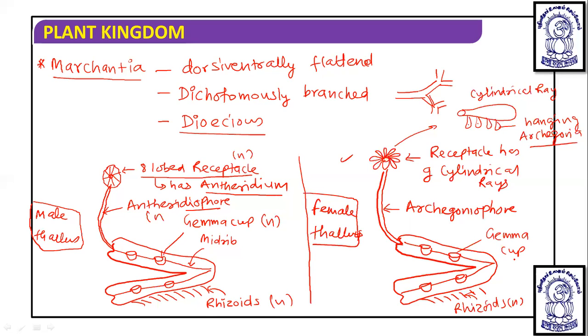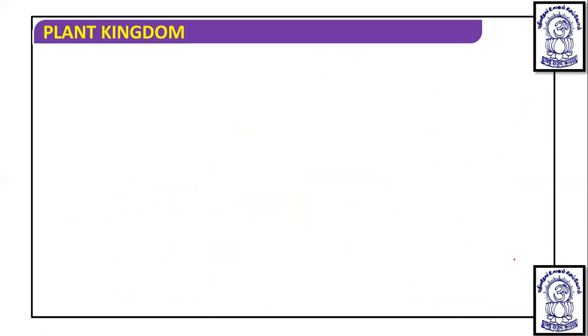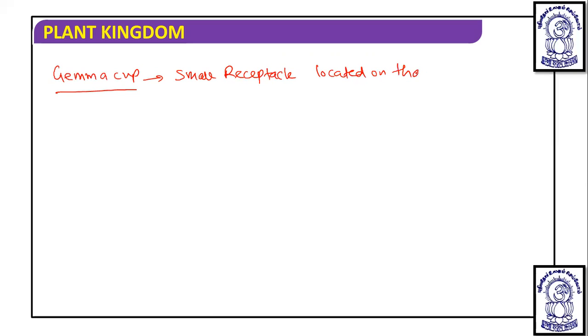But before studying the sporophyte, we should understand what gemmae are. Gemma cups are small receptacles located on the thallus. But this gemma cup produces gemmae.